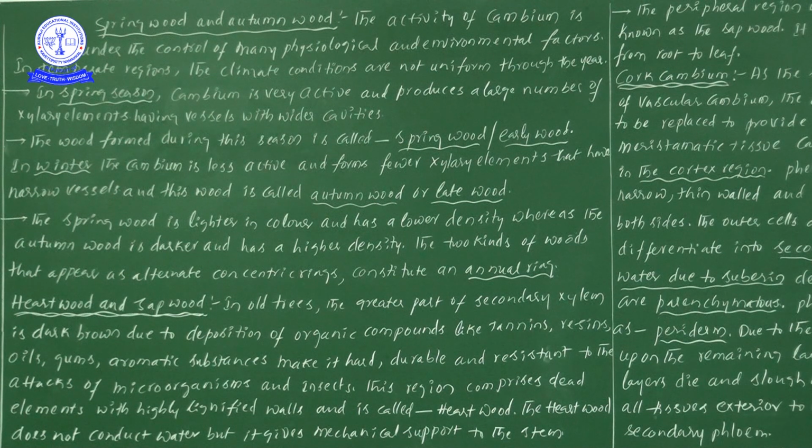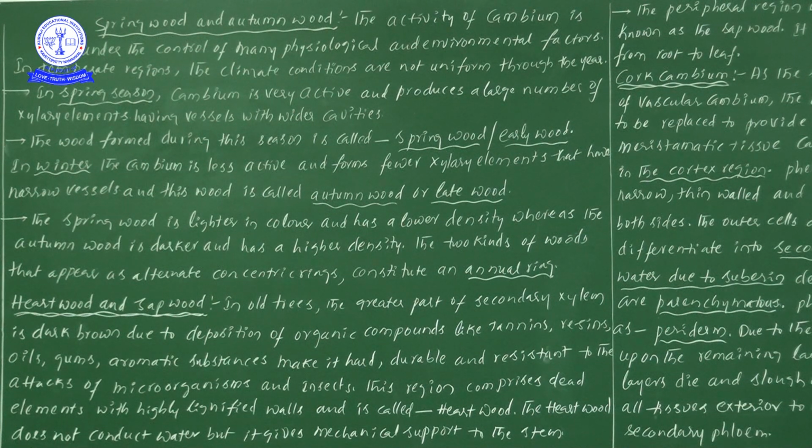Okay, next one. Because of the less active cambium, it forms fewer xylem elements that have narrow vessels. So only a very few xylem elements are formed, and those vessels have a narrow lumen. Narrow lumen means the vessels have narrow lumen. So what is the point here? If the spring season produces vessels, these vessels have wider cavities or wider lumen.